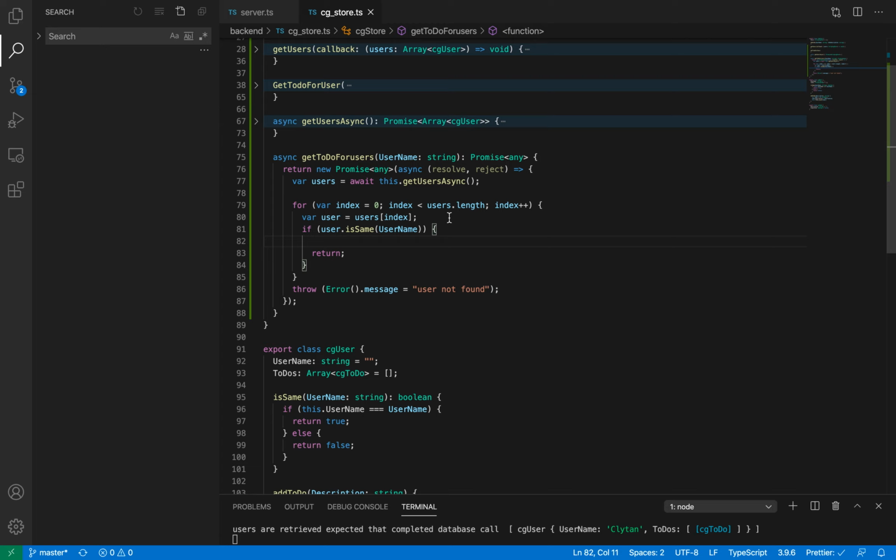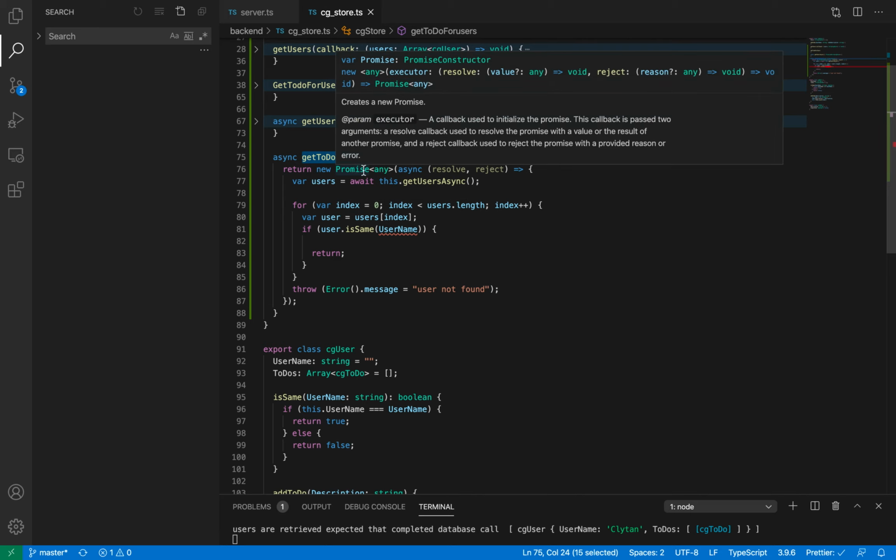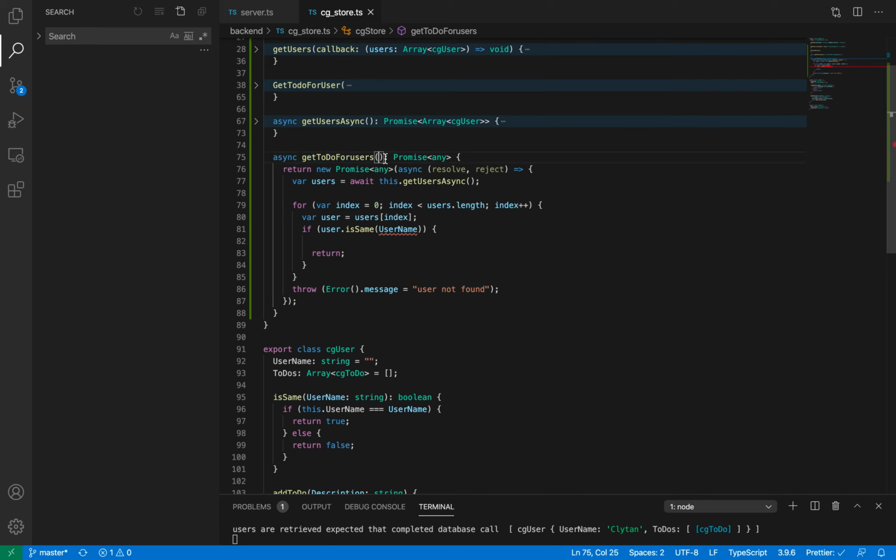That is a good question. Let's say I'm not going to add this. What does this function say? Get todos for users, right? So I'm expecting this function to get todos for some user. Which is that user? I have to supply that as an input, right? So that input, whatever we supply within these two brackets.